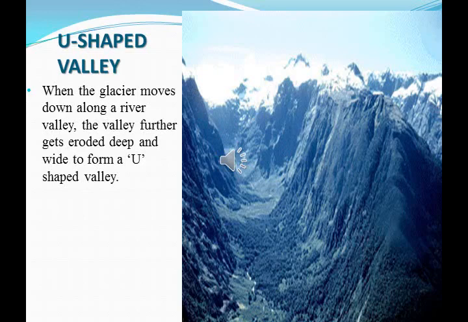So this was formed due to the erosion activities of the glacier. The glacier slowly erodes the particles along the river valley and further increases the valley depth and width, forming a U-shaped valley.